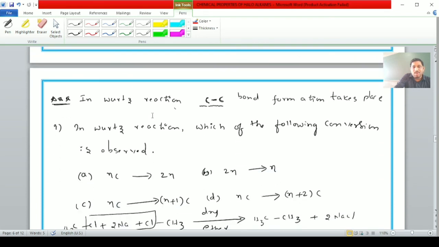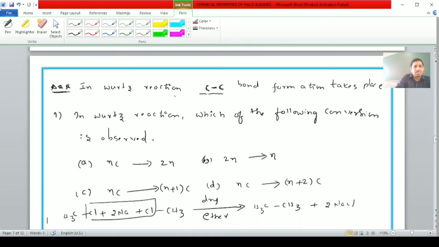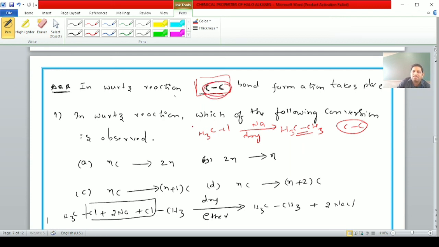Next, students, it is an interesting point. In the Wurtz reaction, carbon-carbon bond formation takes place. In the Wurtz reaction, which bond formation takes place, students? Carbon-carbon bond. That is, when methyl chloride reacts with sodium in the presence of dry ether, it can form CH3-CH3. Just now we discussed it. Here C-C bond formation takes place. In examinations they will ask, students, in the Wurtz reaction, which type of bond formation takes place? Carbon-carbon bond formation takes place.